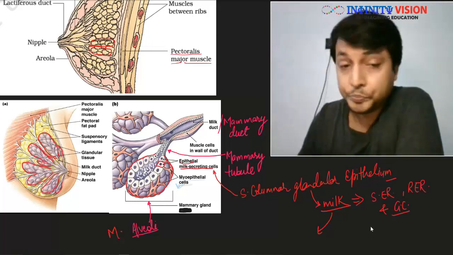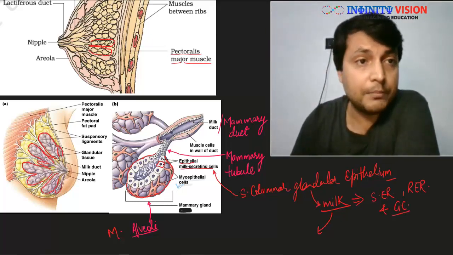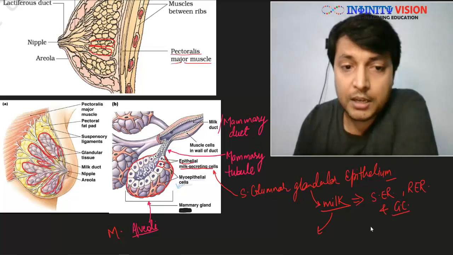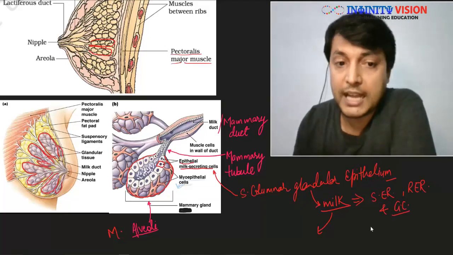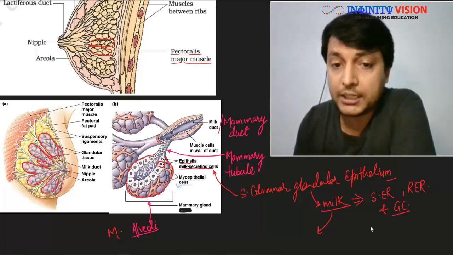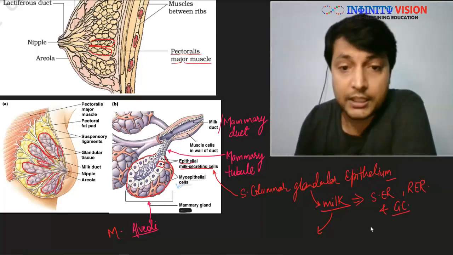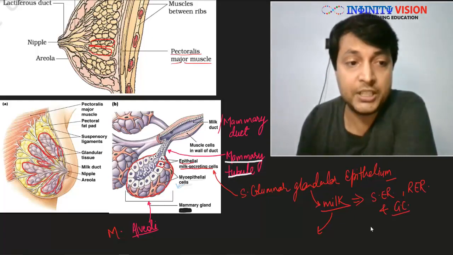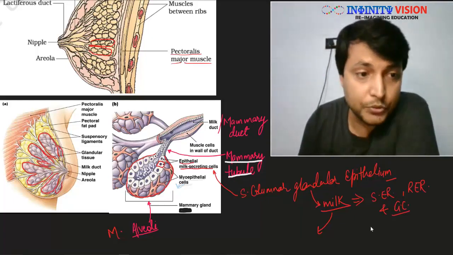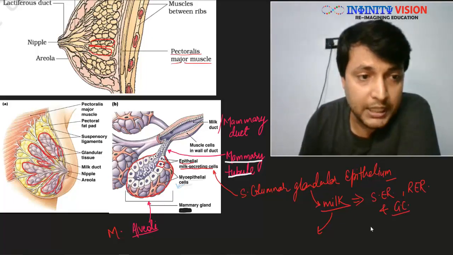Great. Now, once this milk comes out, it comes out of the alveoli through a duct. So these alveoli are connected through a duct, and this duct is called mammary tubule. If you look here in this lobule, can you see this?